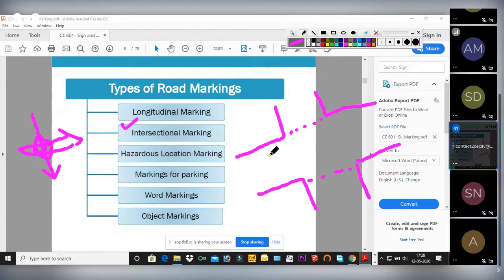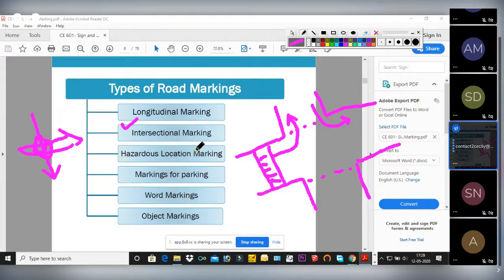That means you can cross this road, that is, the traffic coming from here can cross this road. In some of the intersections you have already seen that some pedestrian crossings or zebra crossings are provided, so this also comes under your intersection markings. These are the examples I will show you in the pictures, okay.